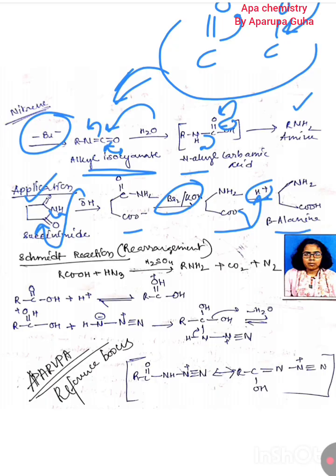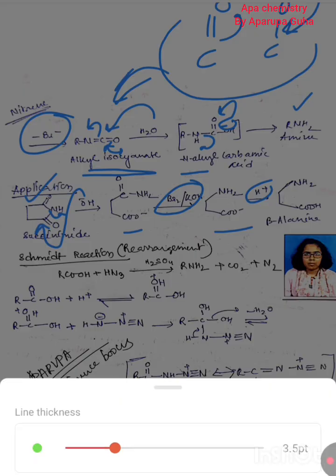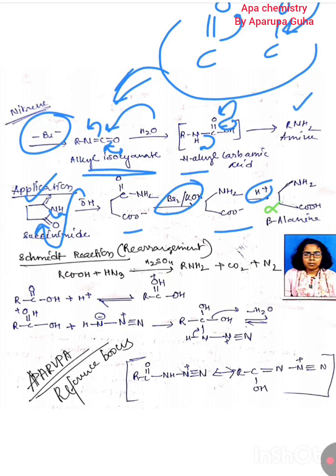Okay, if you consider COOH, this is alpha, and this position beta. This position alpha, this position beta. Okay, in that beta position, NH2 is attached, so that's why this is called beta alanine.